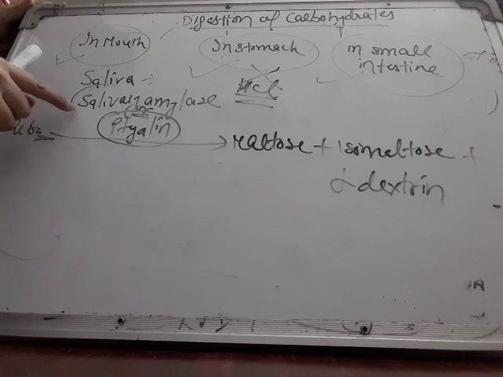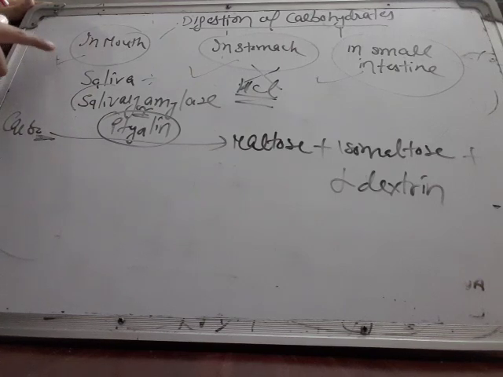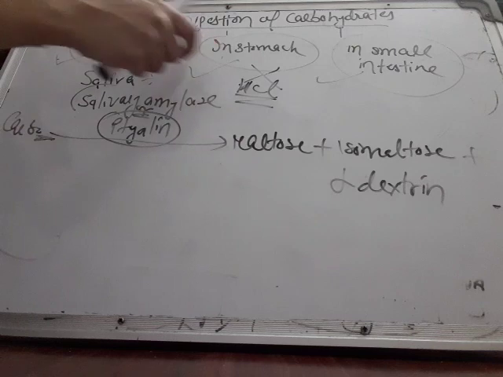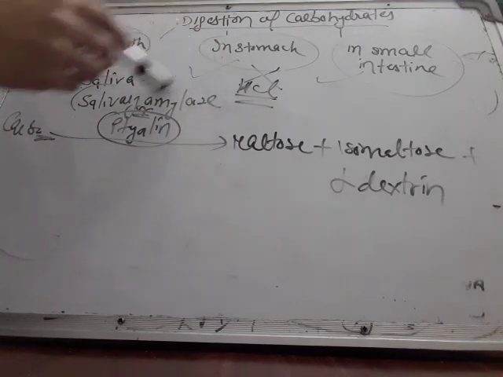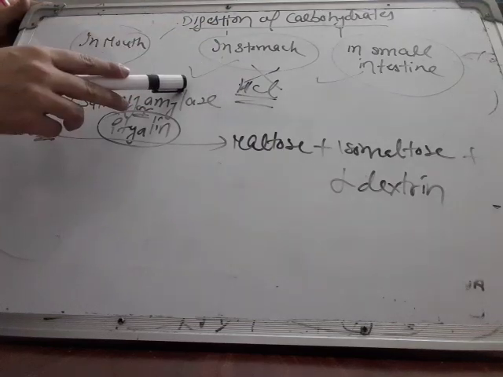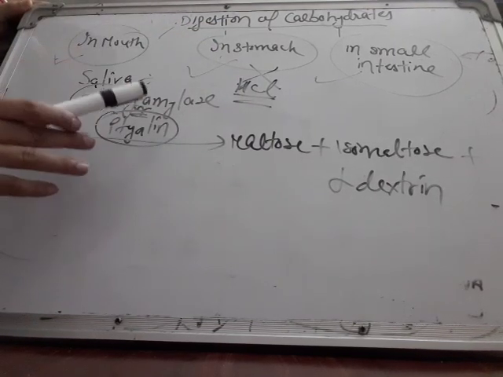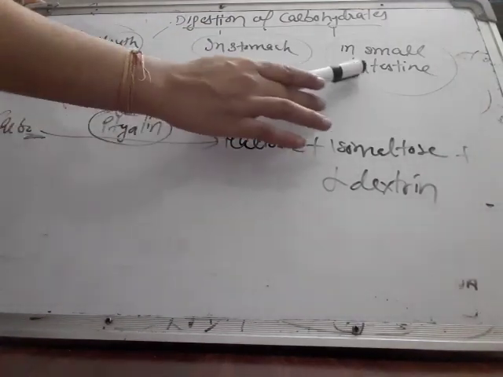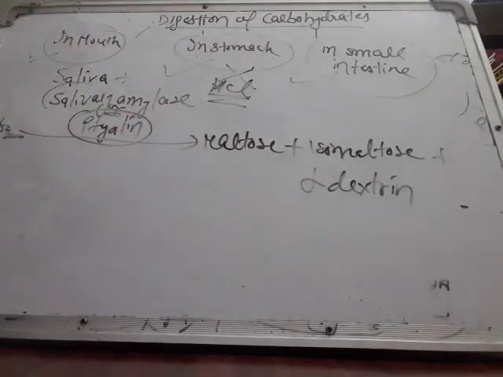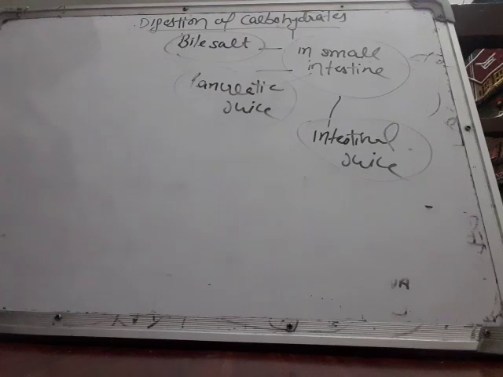To do its function properly, it needs a slightly alkaline medium, which it gets in the mouth but not in the stomach. Because of HCl, the environment in the stomach becomes acidic, so salivary amylase becomes inactive and cannot digest the carbohydrate. The undigested carbohydrates pass to the small intestine, where they undergo complete digestion.